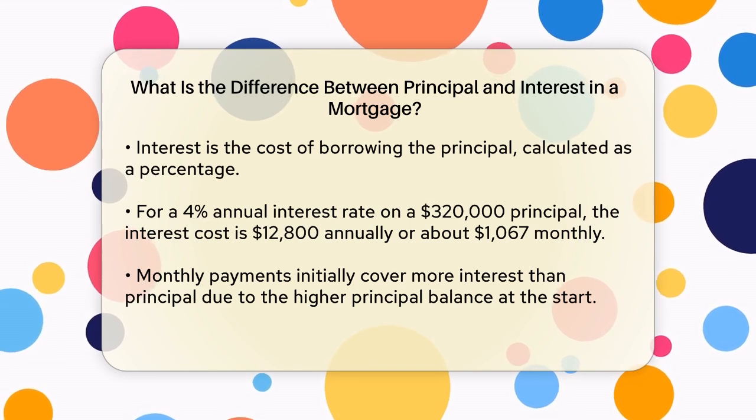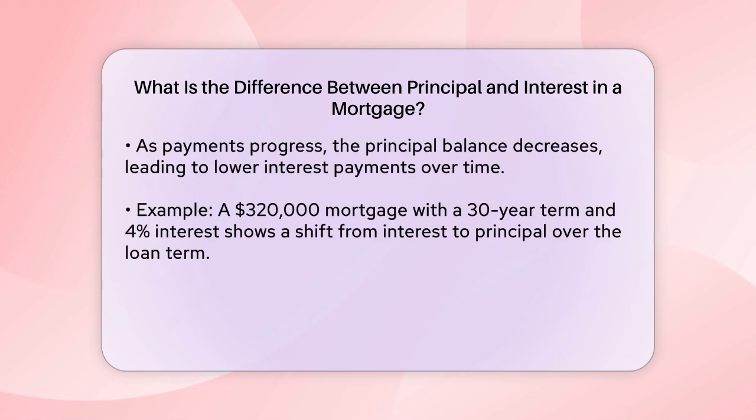To give you a clearer picture, let's use an example. If you have a $320,000 mortgage with a 30-year term and a 4% interest rate, your early payments will mostly cover the interest. However, as the years go by and you've paid down some of the principal, more of your monthly payment will go toward the principal and less toward the interest.